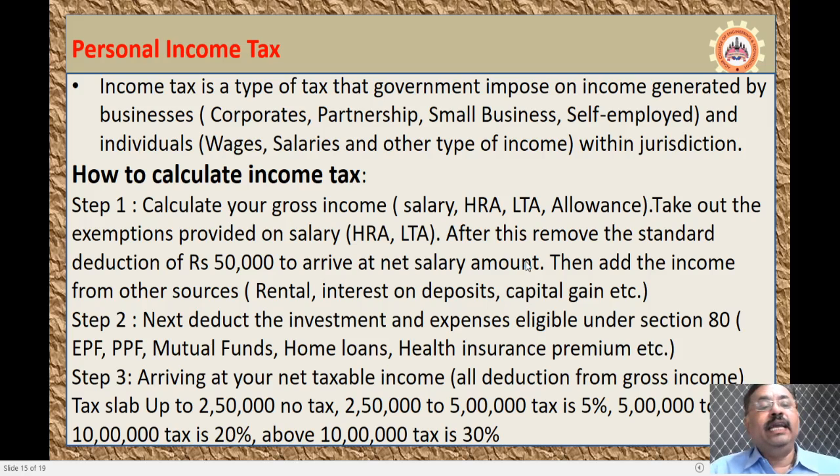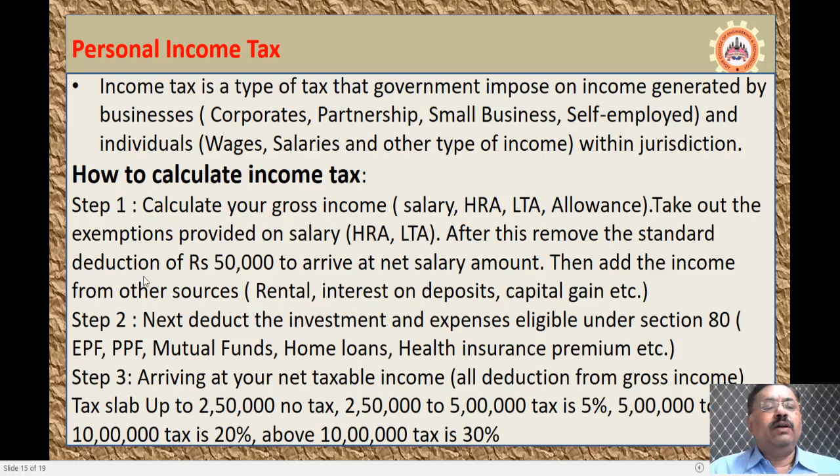Then add the income from other sources. That is, if you are getting interest from deposits, income from any rent that you are receiving, or income from any other properties or sources, it has to be added to that.